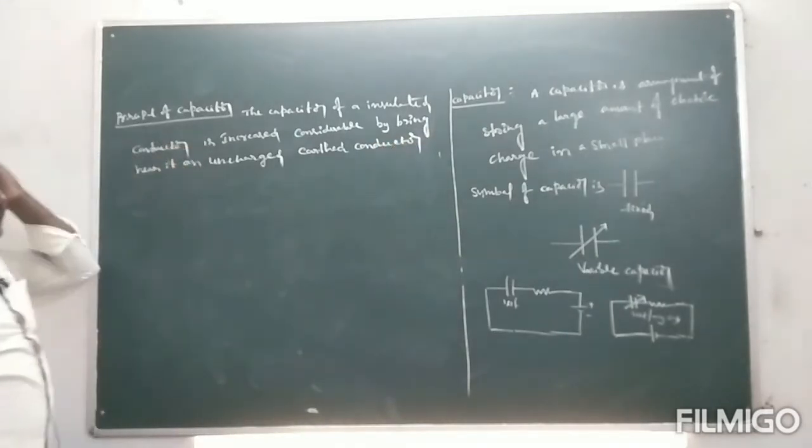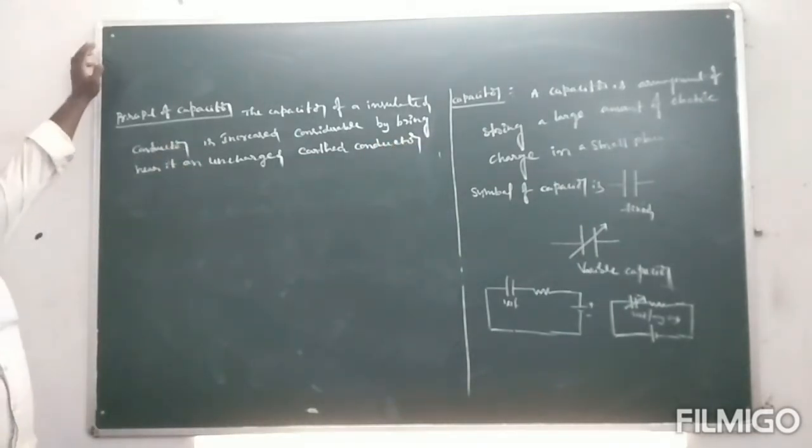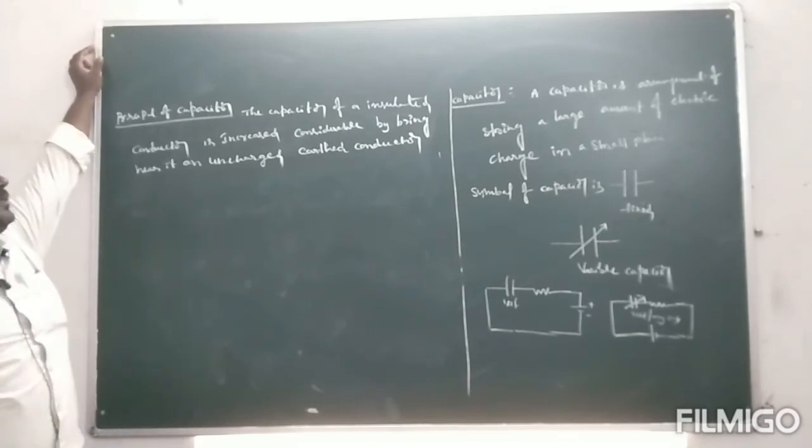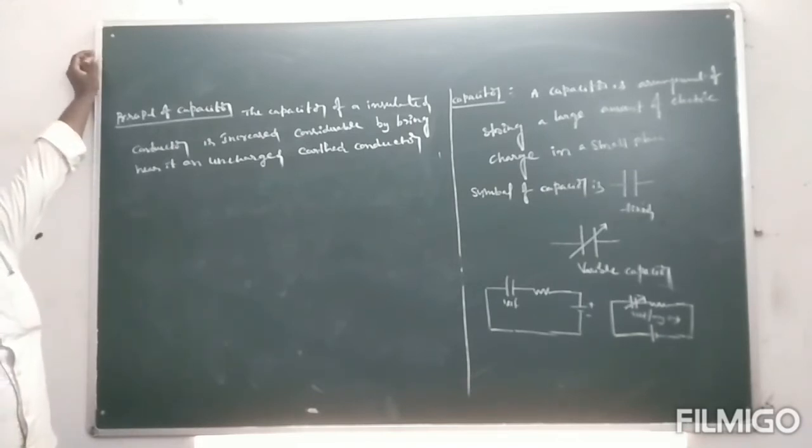So this is the principle of a capacitor. What is the meaning of the principle of a capacitor? The capacity of an insulated conductor is increased considerably by bringing near it an uncharged earthed conductor.